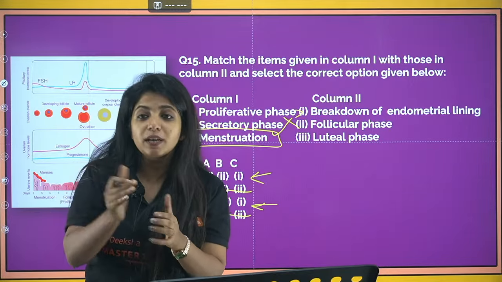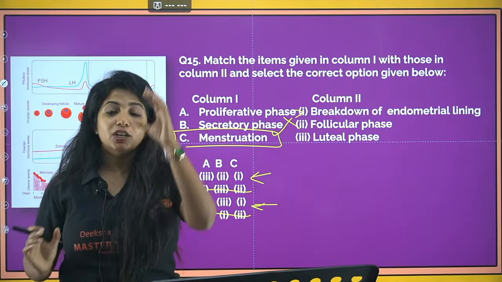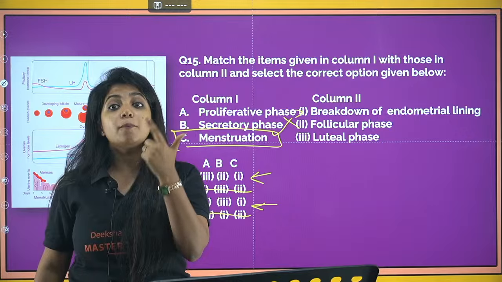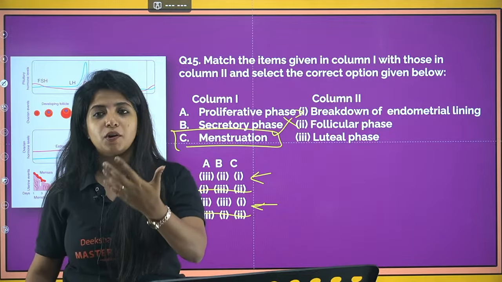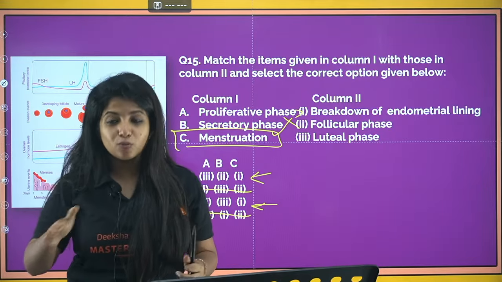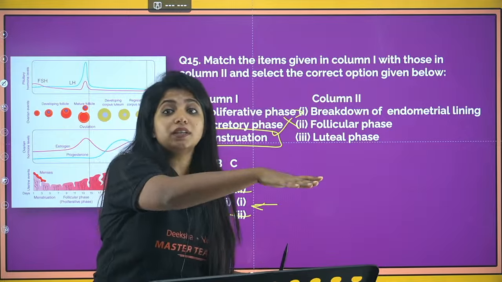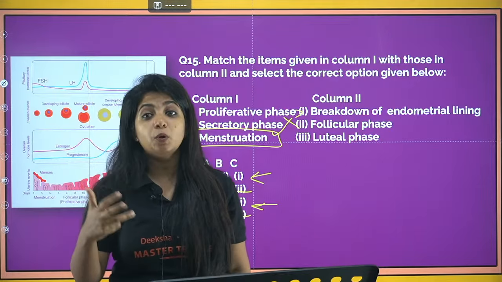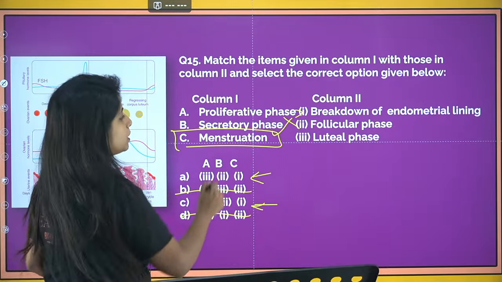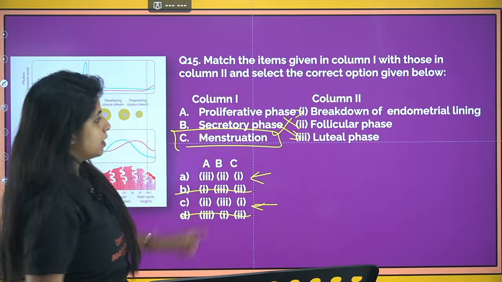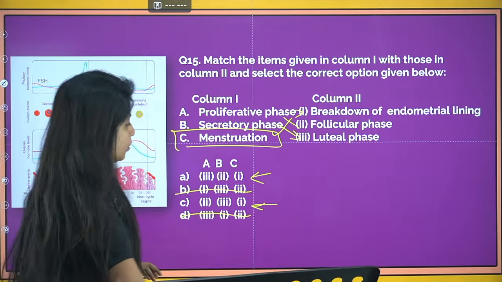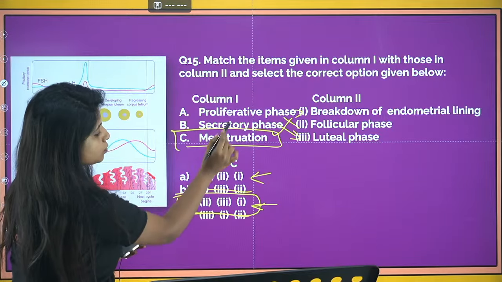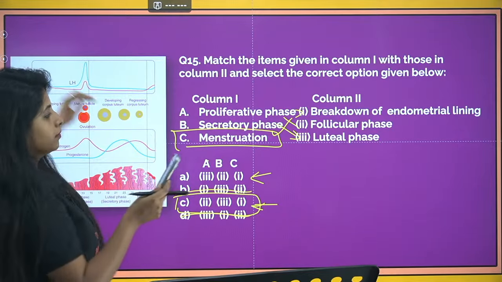Now we enter the next phase, which is known as the luteal phase. The corpus luteum is going to release two hormones, estrogen and progesterone, and progesterone is released in more amount. Which is why the endometrium which was regenerated becomes much thicker and starts secreting certain things, which is going to help the embryo in development if embryo formation takes place. So it is known as the secretory phase as well. So B goes with 3, which is why your answer for this question is C. A goes with 2, B goes with 3 and C goes with 1. Cool?